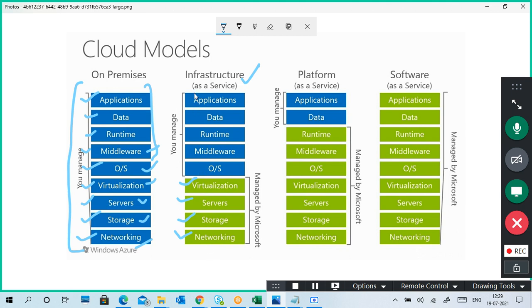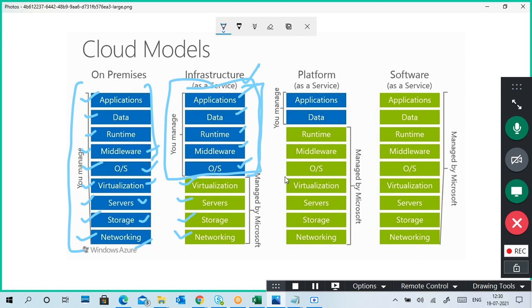What you are maintaining here is this: you create a virtual machine. In the virtual machine, you have to maintain the required operating system and the required middleware and runtime environments like JDK and .NET. And for the applications you install, you are responsible for that as well. Your responsibility is this part only.